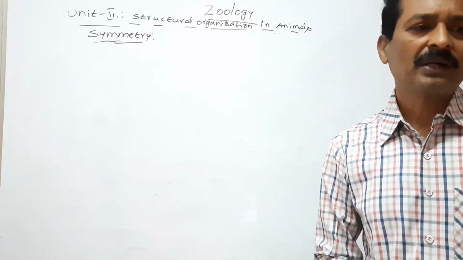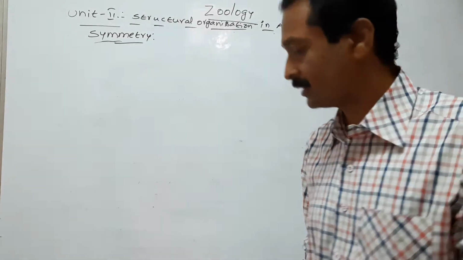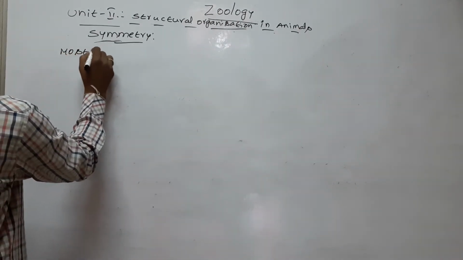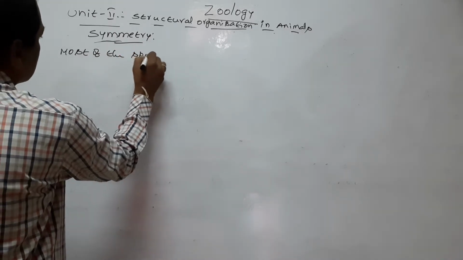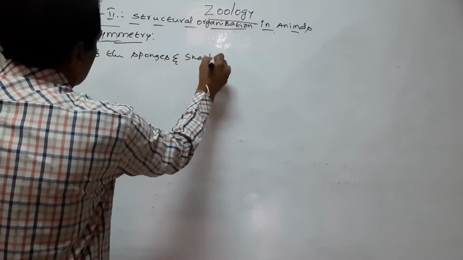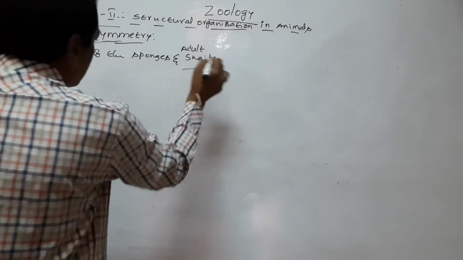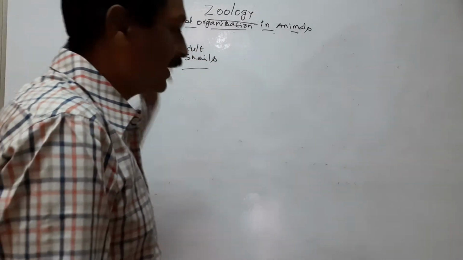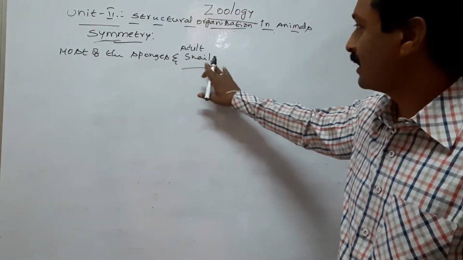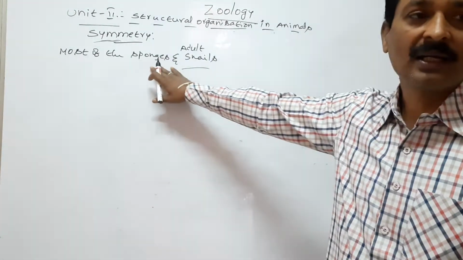But most of the sponges and snails show asymmetry. Adult snails do not exhibit symmetry. They exhibit asymmetry. So sponges and adult snails are asymmetrical animals.